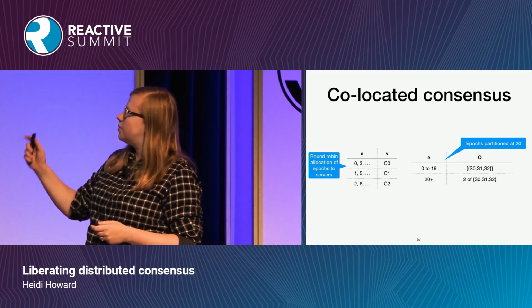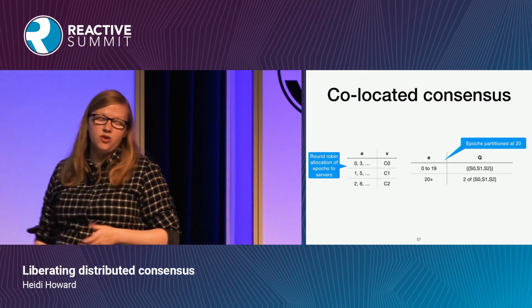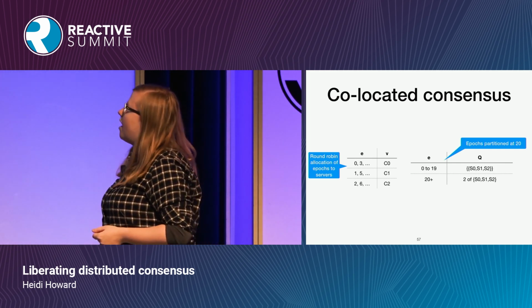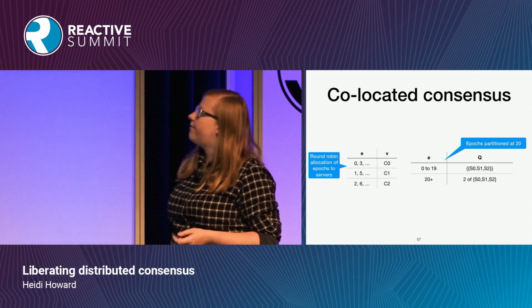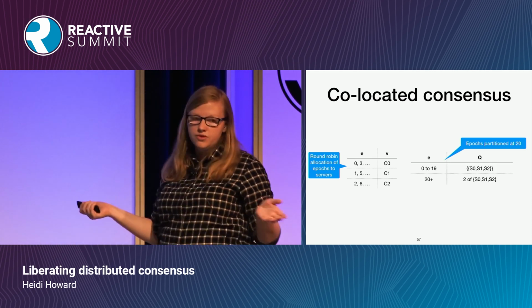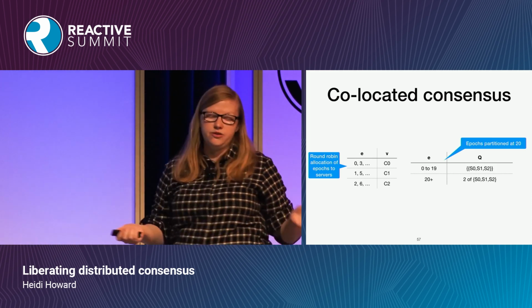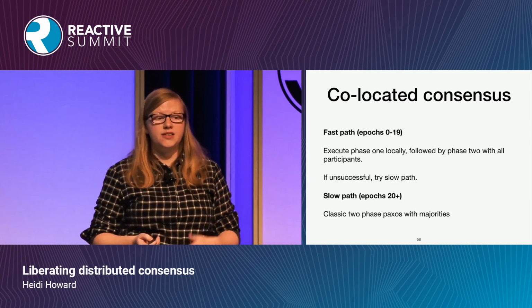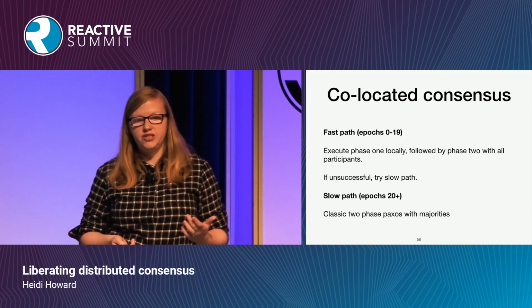We've allocated our epochs round robin, and we've divided our epochs and their quorums so that the first 20 epochs just use all servers, and after that we just use majorities. And this gives clients basically 2 options when they're trying to reach consensus.